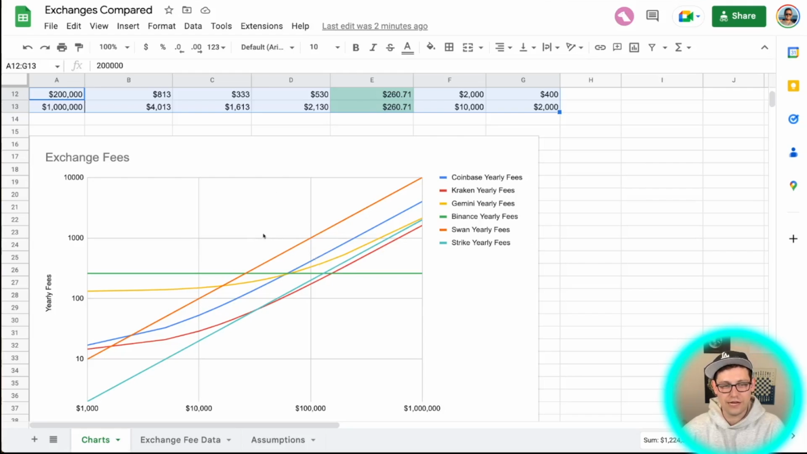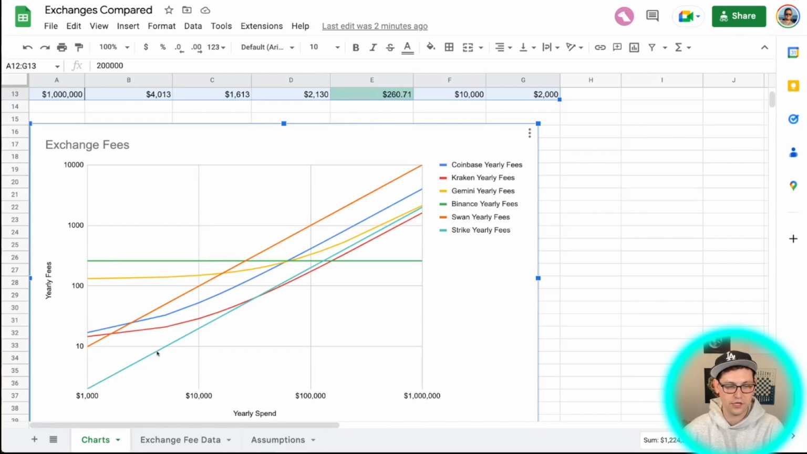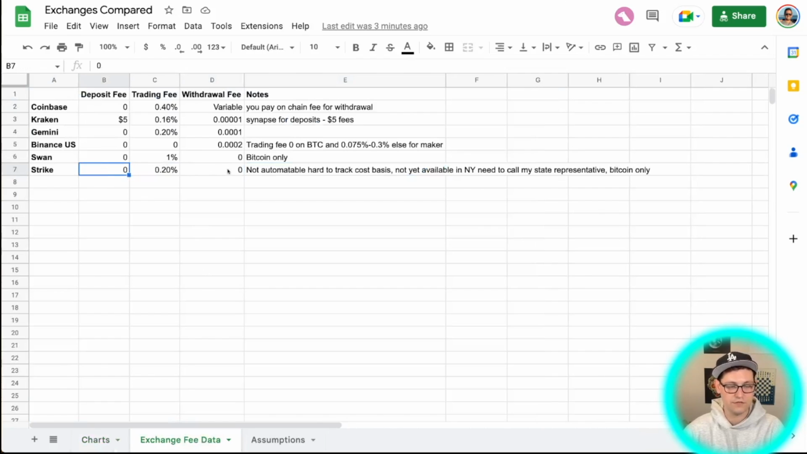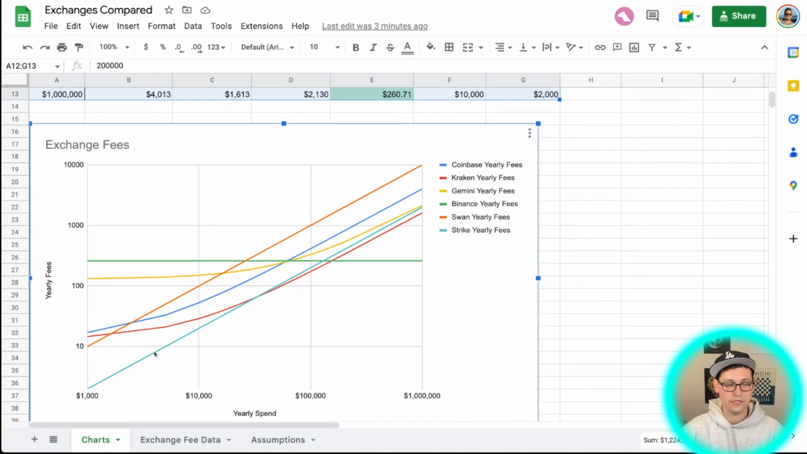And so then if you scroll down here, you can see a chart and sort of a visualization of how the different fee structures for these different exchanges are working. For example, you can see that Strike's yearly fees are really just straight up and to the right. And that's because if you come back to the exchange fee data, you can see that Strike doesn't have a deposit fee and it doesn't have a withdrawal fee. It only has a trading fee. And so Strike's fees are really purely an input of how much money you're spending on the platform.